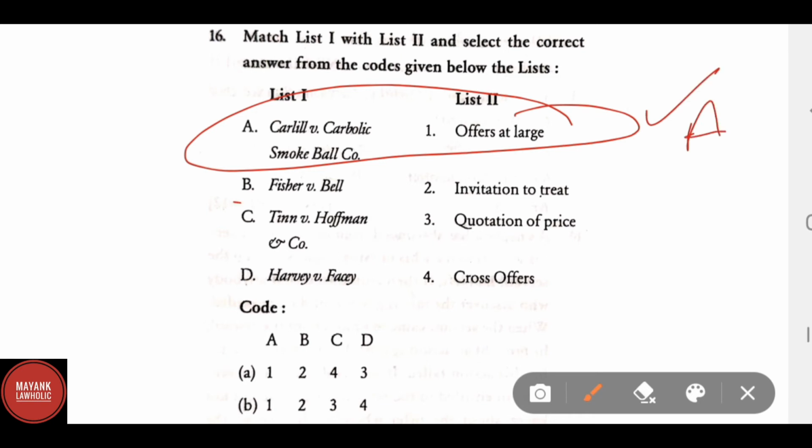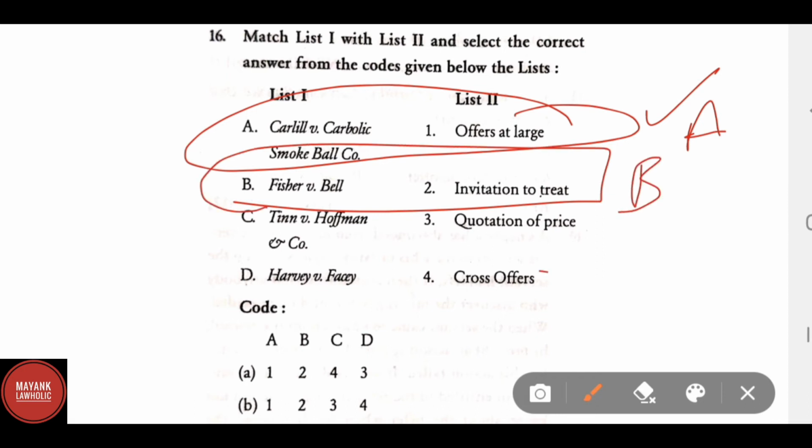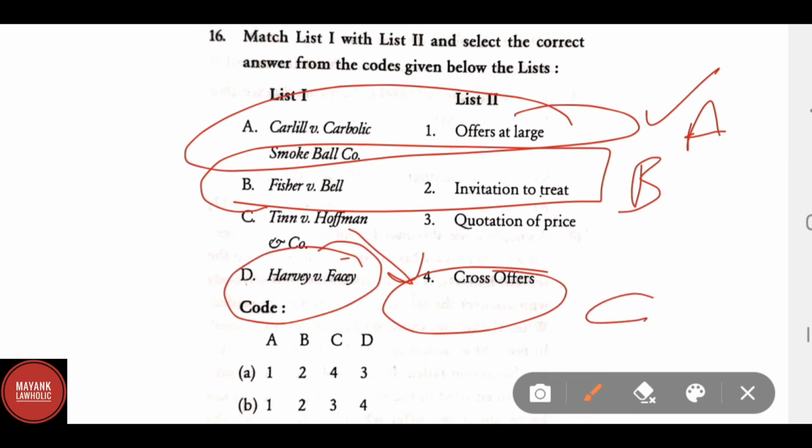Fisher versus Bell. The correct answer is invitation to treat. Tinn versus Hoffman and Company. Correct answer is cross offer. And Harvey versus Facey, as we have already discussed, this is quotation of price.